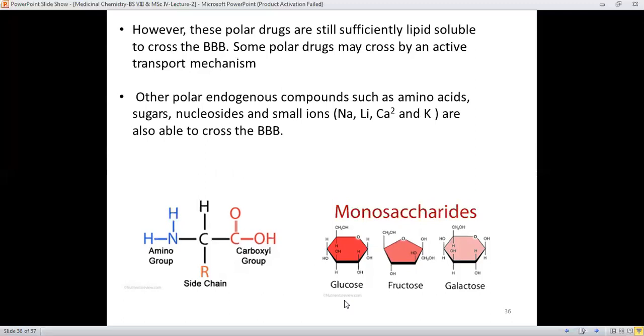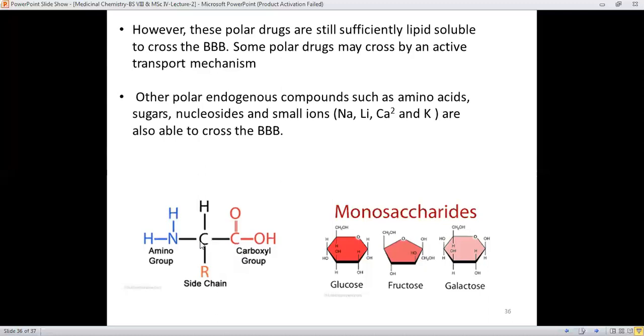It means that these species are present in a living system itself, but certain exogenous ones like drug molecules are also able to cross the BBB.